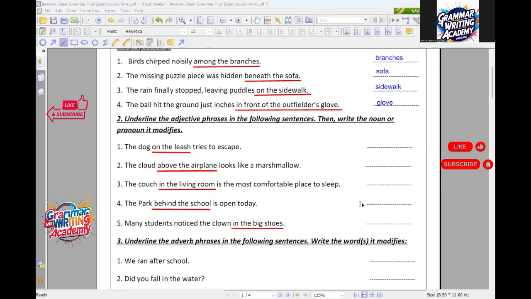So here, according to the prepositional phrases that act as adjective phrases, we have the first one on the list that modifies dog, and the second one is above the airplane. It modifies cloud, and in the living room modifies couch, as you can see. Okay, you can even print the sheet, and you can answer with me like this. And here we have park, and the last one here is going to be clown. Mohab, I need you right now to read for me question number 3.